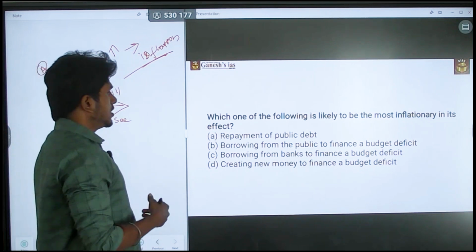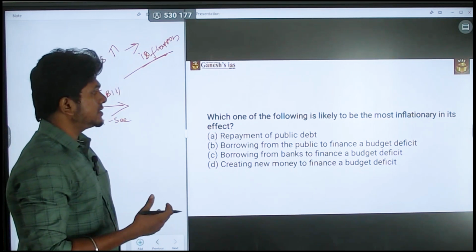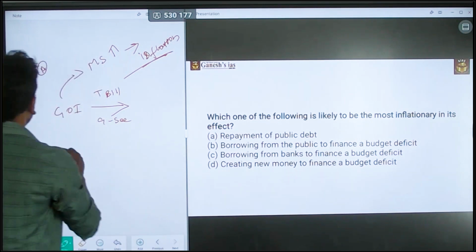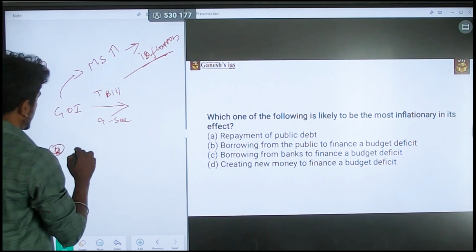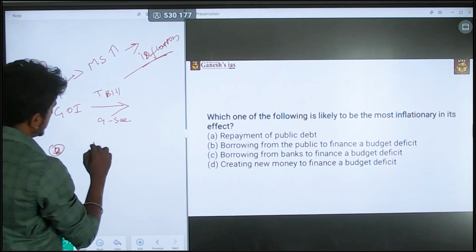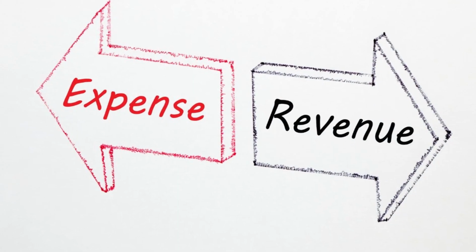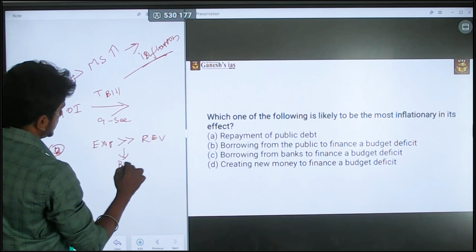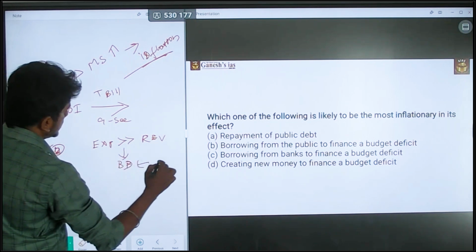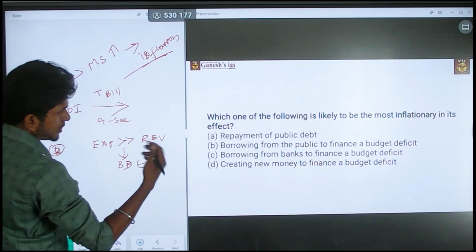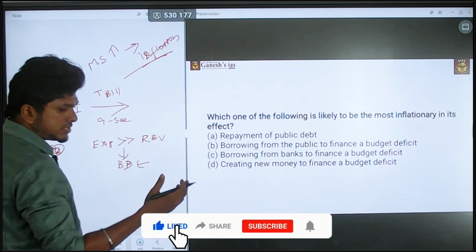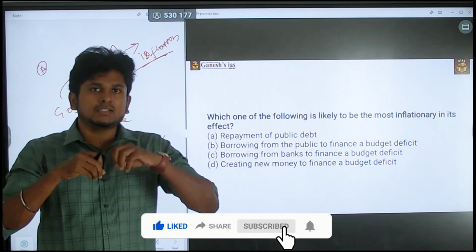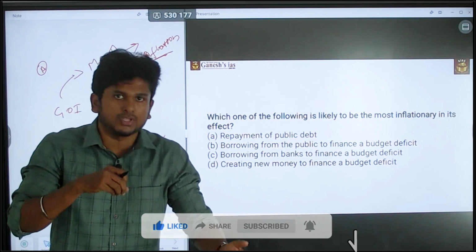Next, borrowing from the public to finance a budget deficit. Obviously the government is doing that. Consider that their expenses are greater than their revenue. At that time it is called a budget deficit. To manage this, they borrow money from the public to finance the budget deficit, and after managing it, they are going to spend on the people only.